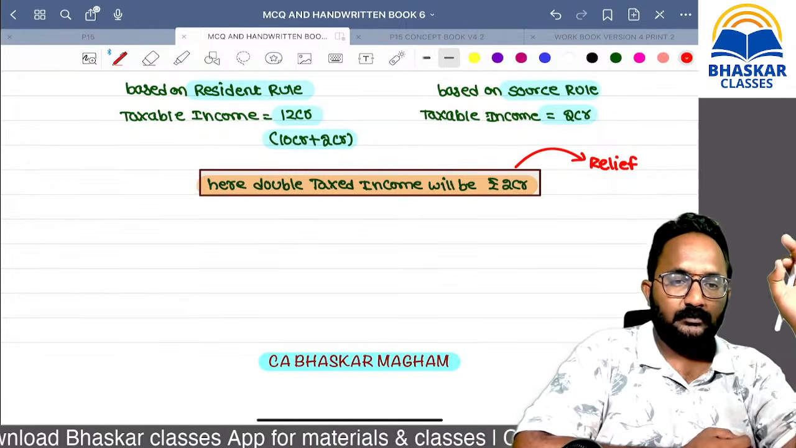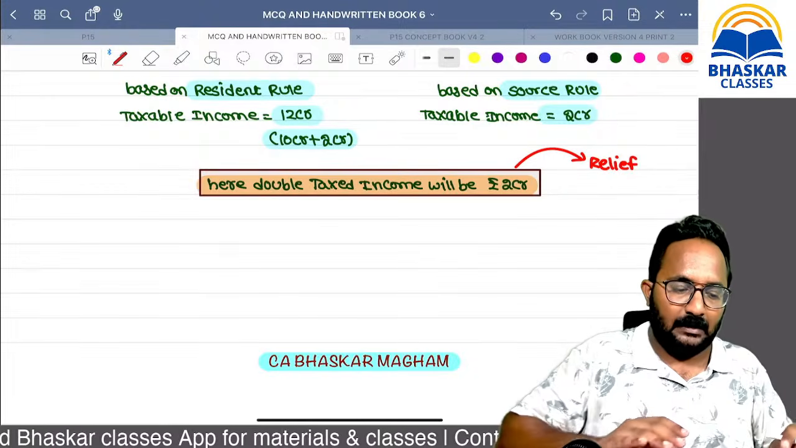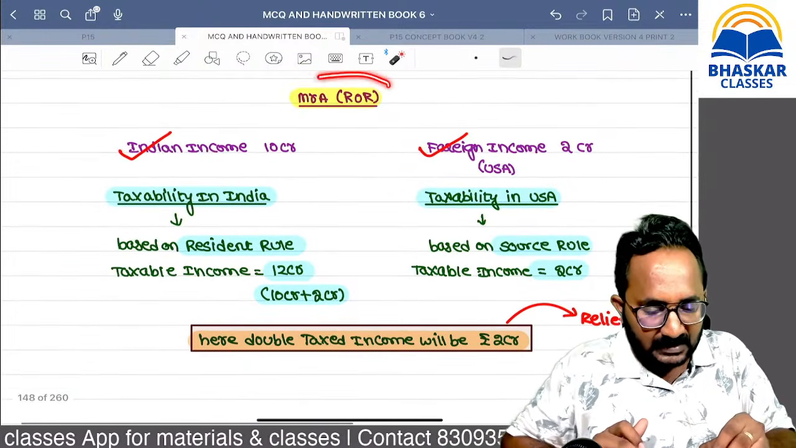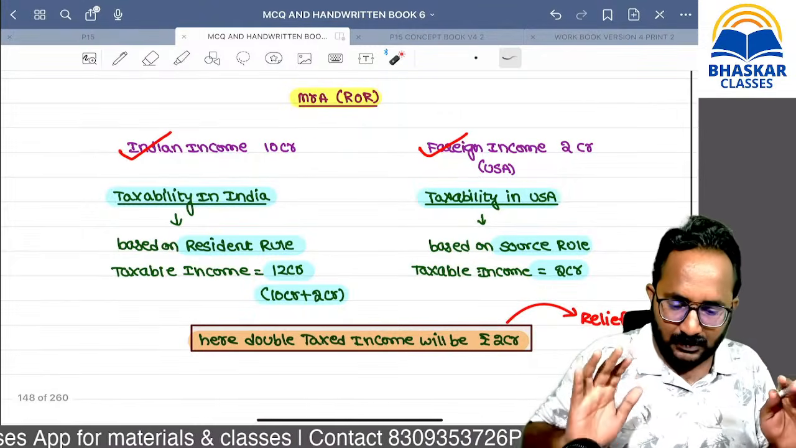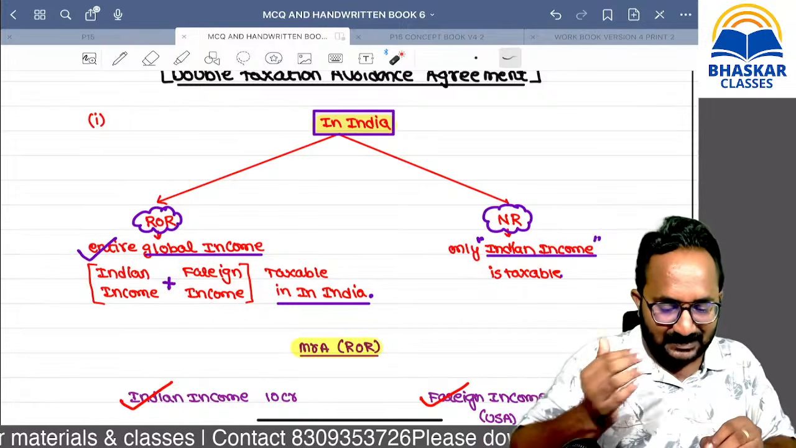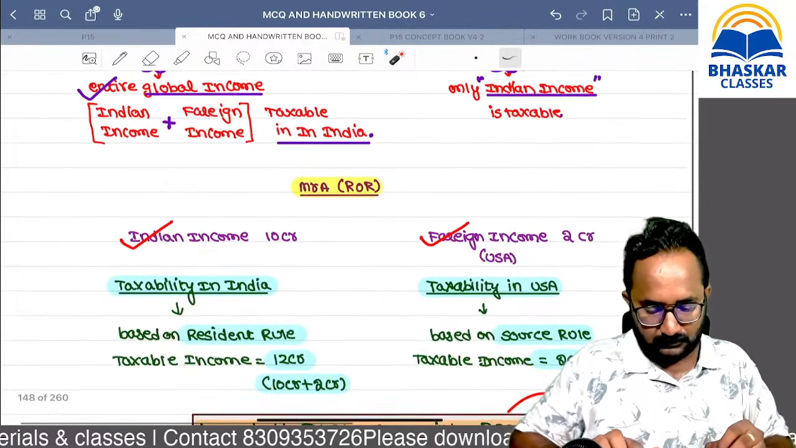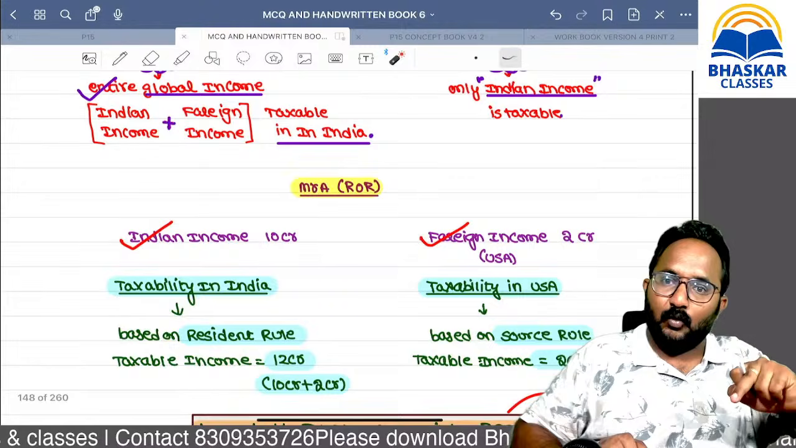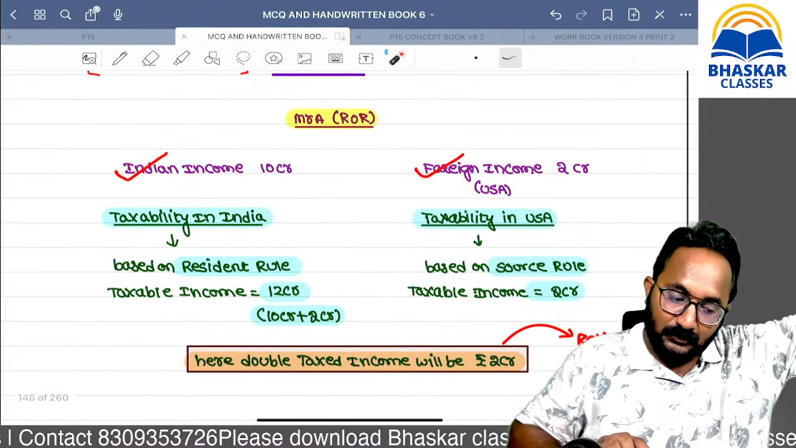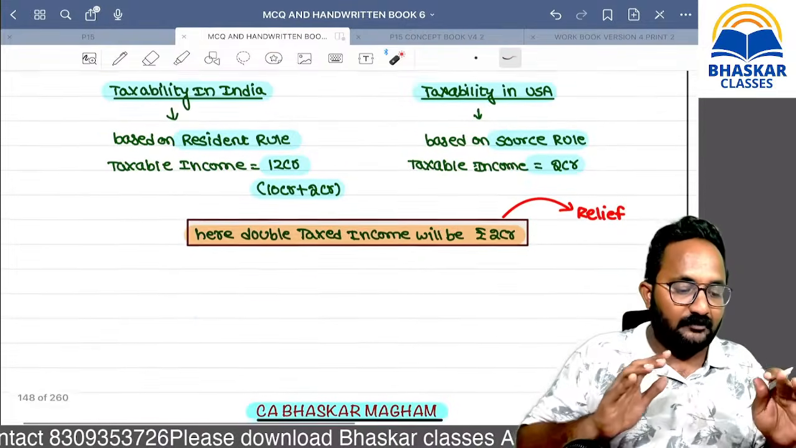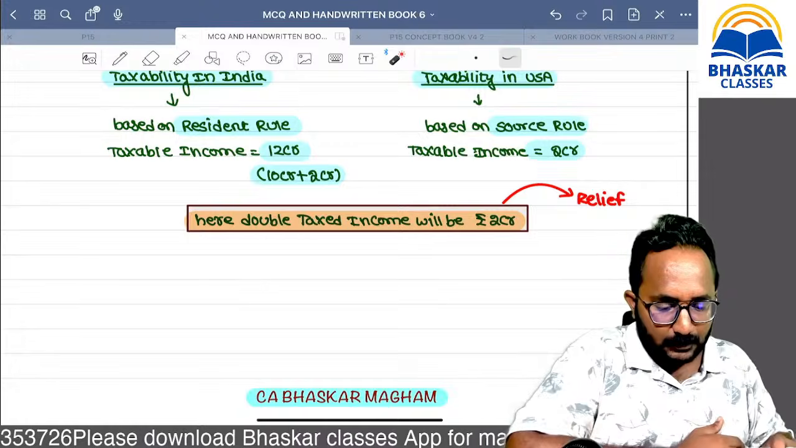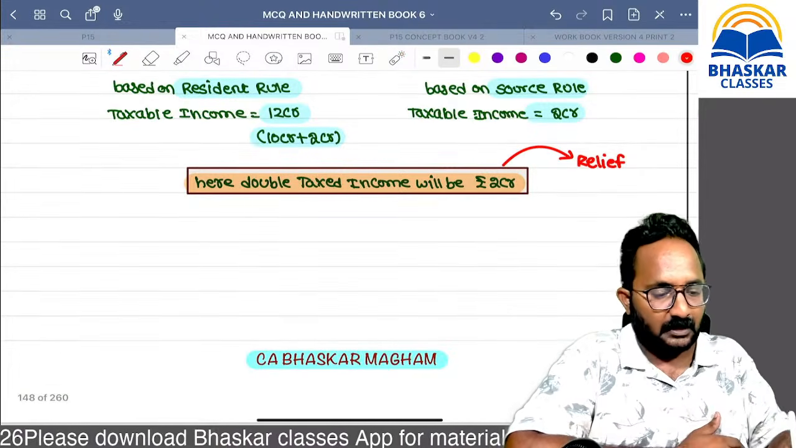Remember, in most cases we want to provide relief to resident and ordinarily residents only, because in India foreign income is taxed based on the resident rule. What about foreign countries? The foreign country also collects tax based on the source rule. For this only we want to provide the relief. Are you clear up to now? Now I will tell you.